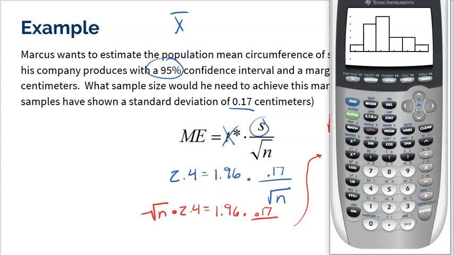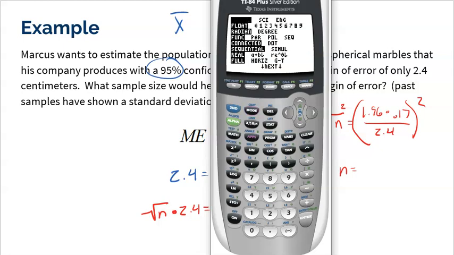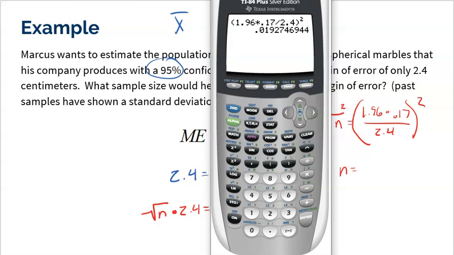All right, so I'm actually going to go ahead and do this on the calculator. I mean, that was actually pretty easy math. It wasn't too complicated. All right, so let's see here. I'm going to use some parentheses. 1.96 times 0.17 divided by 2.4. And I got to square all that. So notice I'm not rounding anything. I'm typing everything in all at once. And I get a very, very small sample.